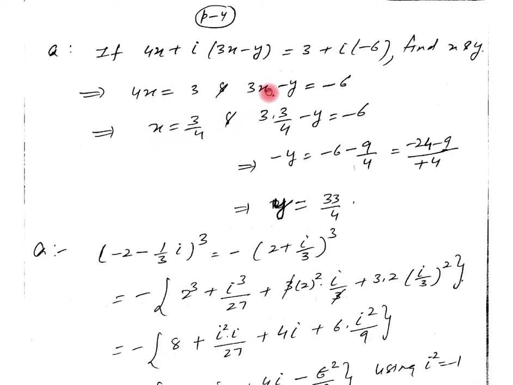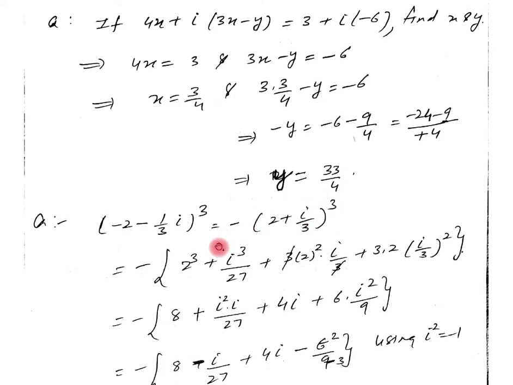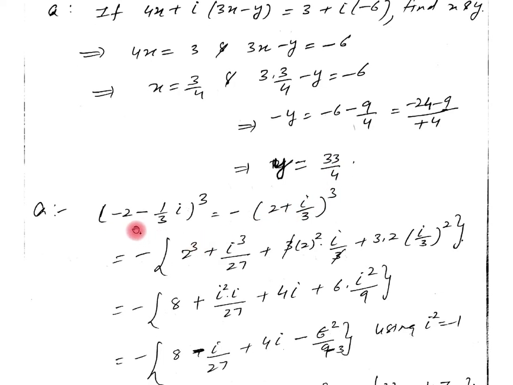Then substituting the value of x in the second equation, we get the value of y equal to 33 by 4. Now let us see another question: minus 2 minus 1 upon 3 iota, whole cube. We have to simplify it.